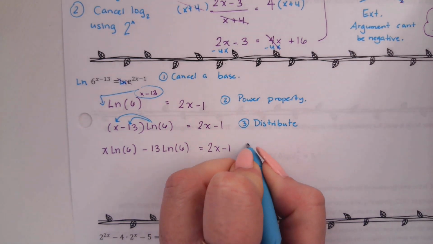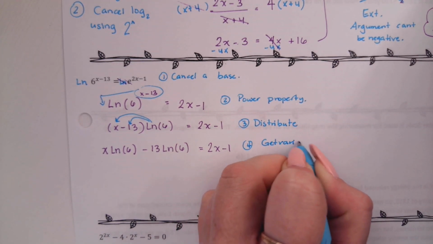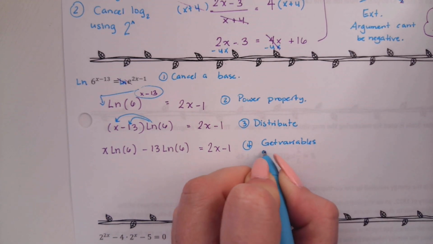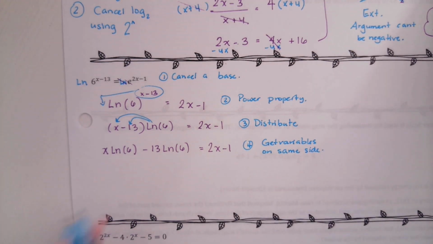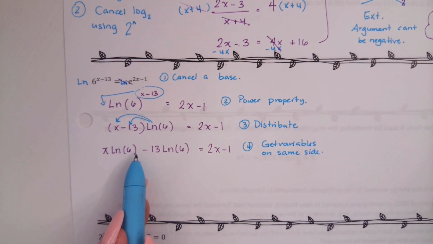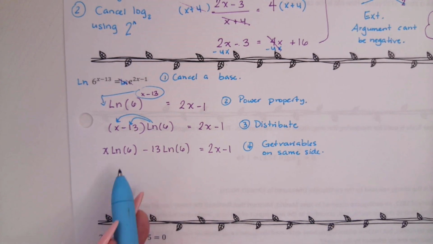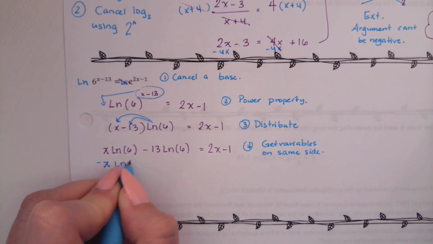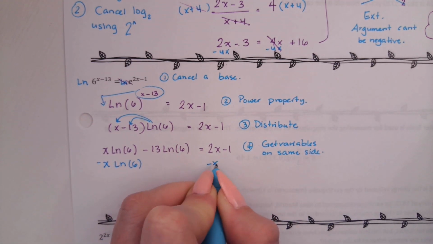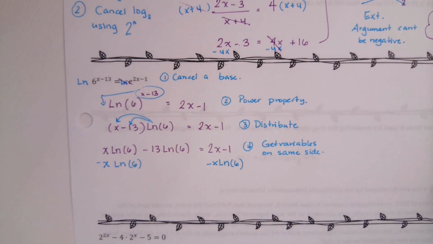So get variables on the same side. Which one do you want to subtract? Do you want to subtract the x ln 6 or the 2x? So subtract the ones on the left. Minus x ln 6 on both sides. So that means we have our x's on the right side, which means what do we not want on the right side? The minus 1.